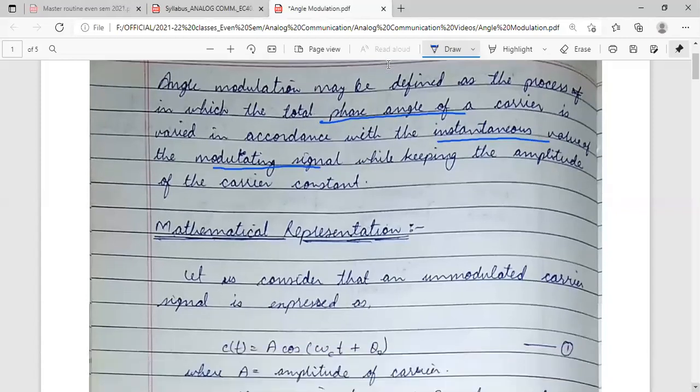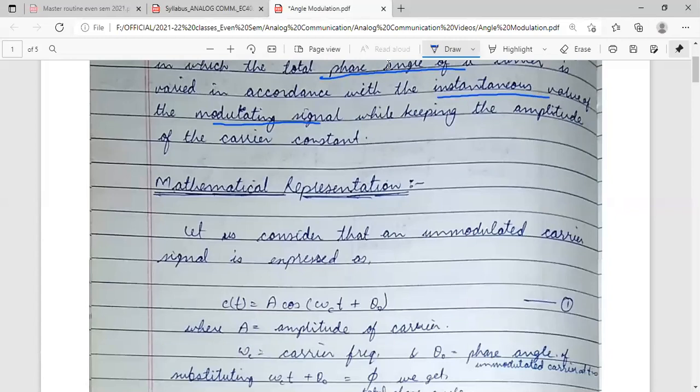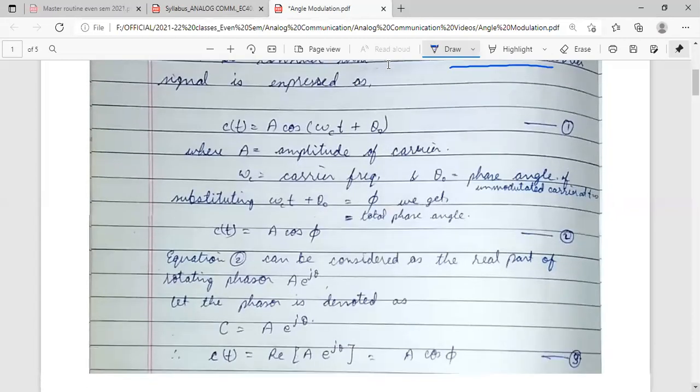Yes, sir. Okay. So here you can see the unmodulated carrier, represented as c(t).